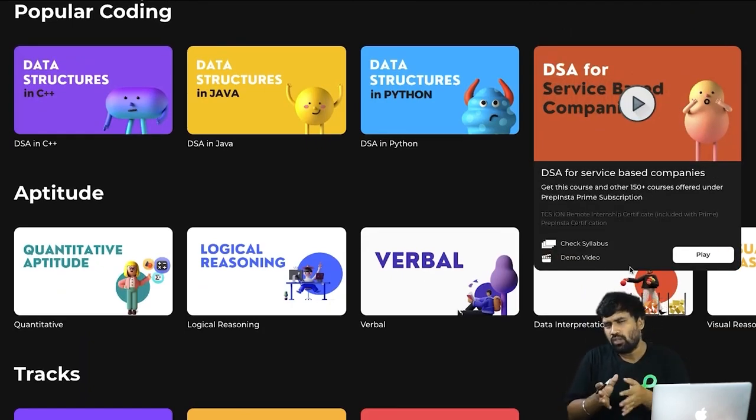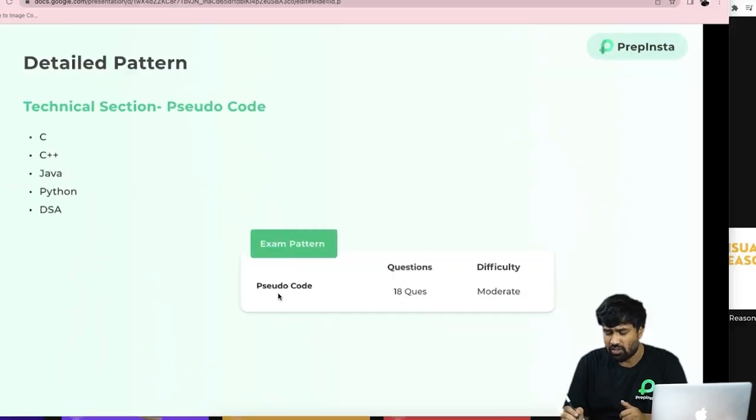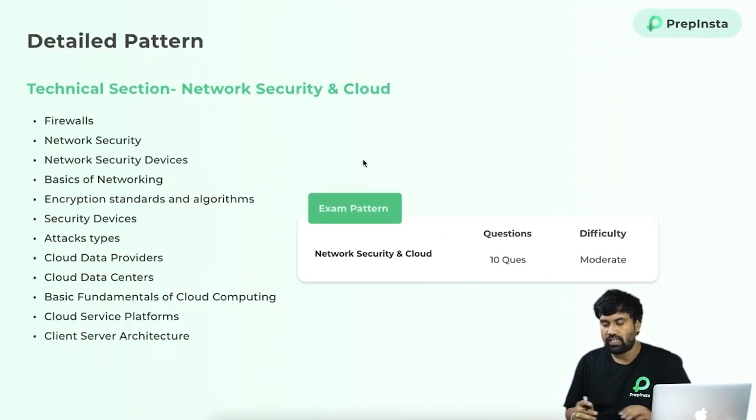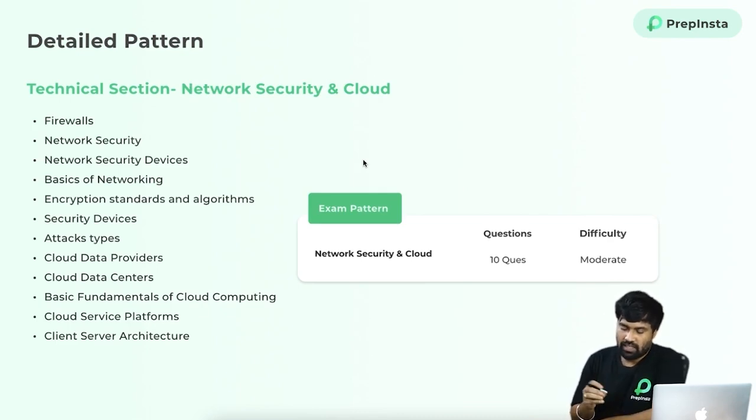All you need to do is go through the corresponding courses and complete them, so that Accenture rounds can be easily cleared. Okay, just look into the next one, that is the technical section, third subsection, which is nothing but